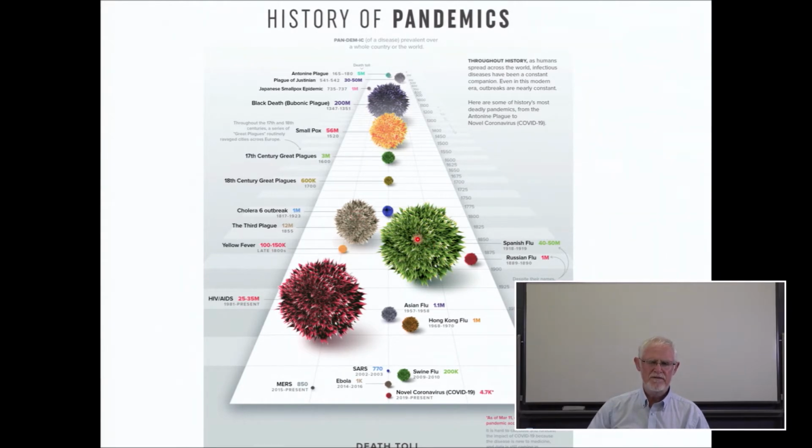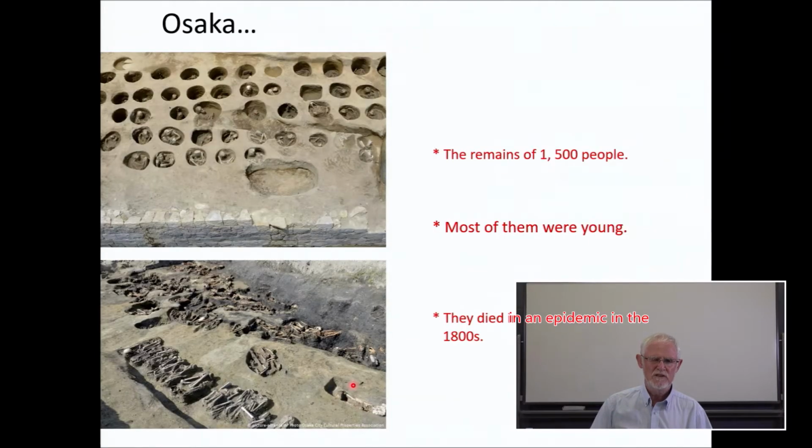This big one is the very famous Spanish influenza of 100 years ago, causing many, many deaths around the world. And down here is HIV AIDS, again, a very, very dangerous disease, and infectious or communicable diseases. And down here we have the new corona disease, COVID-19, still not finished, but we can see the size is very, very small. So in the history of the world, pandemics, communicable diseases were much more dangerous.